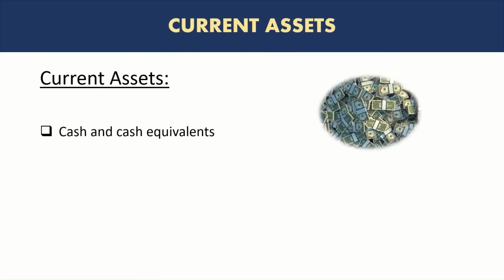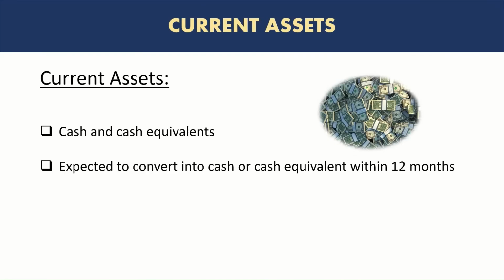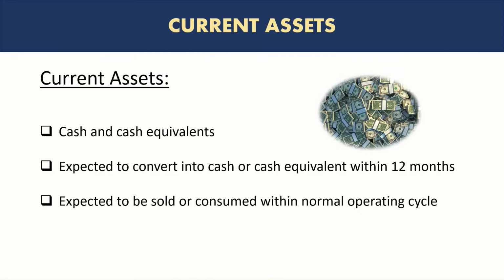Current assets: all cash and cash equivalents are considered current assets, and cash equivalents are really not cash but very short-term investments or any assets that can be quickly converted into cash if required. Current assets are also expected to be converted into cash or cash equivalents within 12 months. And similarly, any assets that are expected to be sold or consumed within the normal operating cycle of the business.